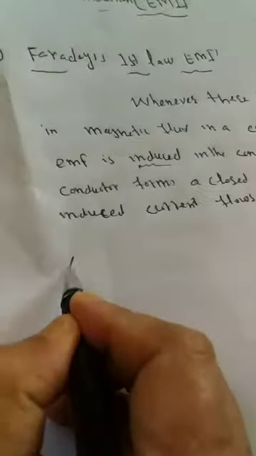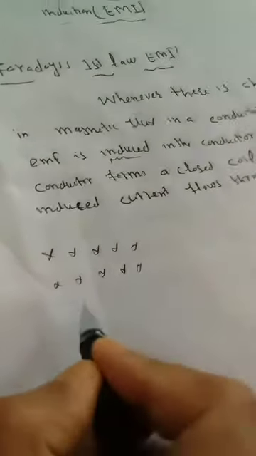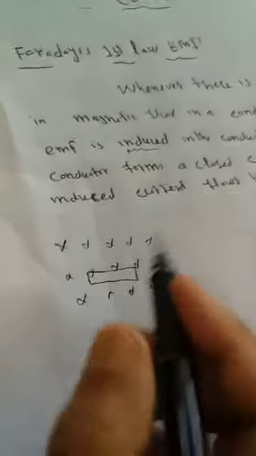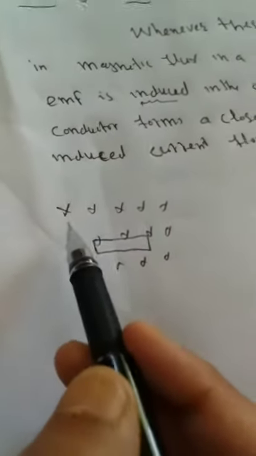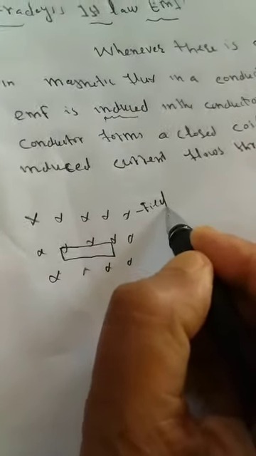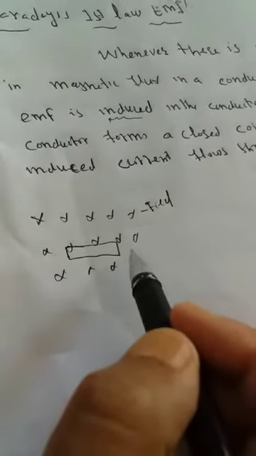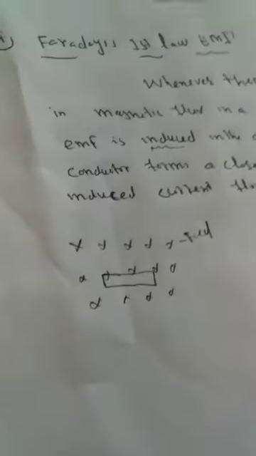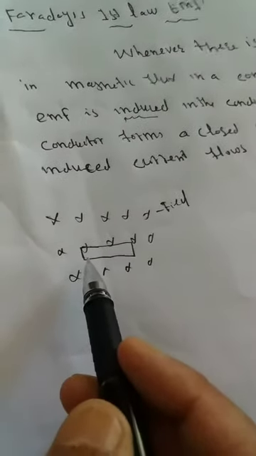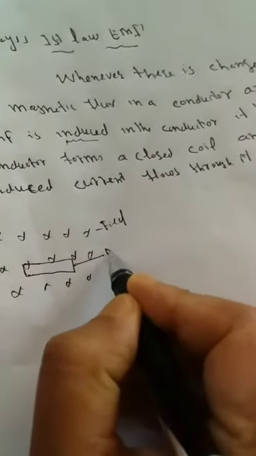I will give you an example. Suppose this is a magnetic field, and a conductor is lying in it. When the flux of this magnetic field changes, due to the change in flux, an EMF is developed in this conductor. But here no current flows.